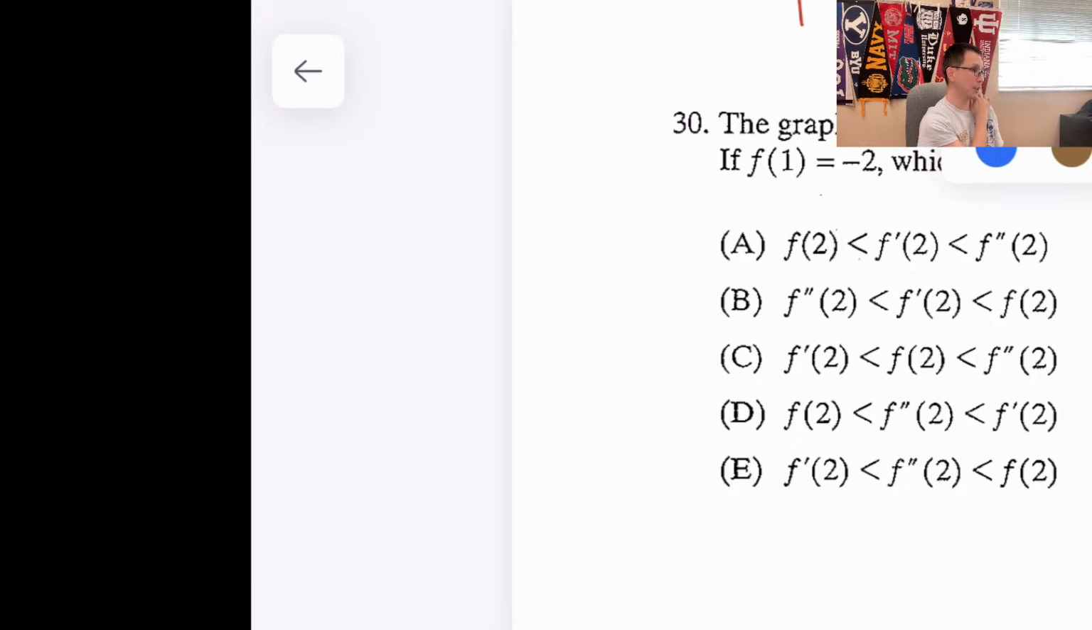Is it possible to be even? But the problem is this: what if you have an odd function like x? If you take the derivative, it's going to be 1. That's not true either. So the only answer is A.